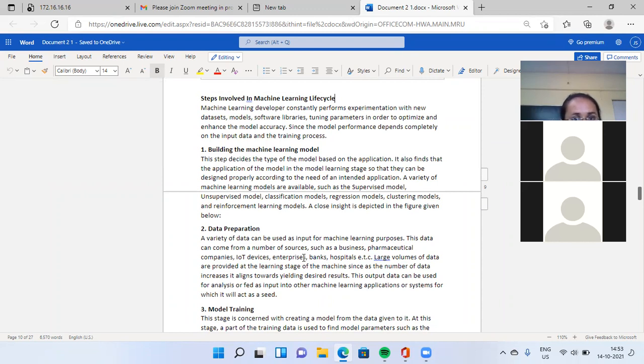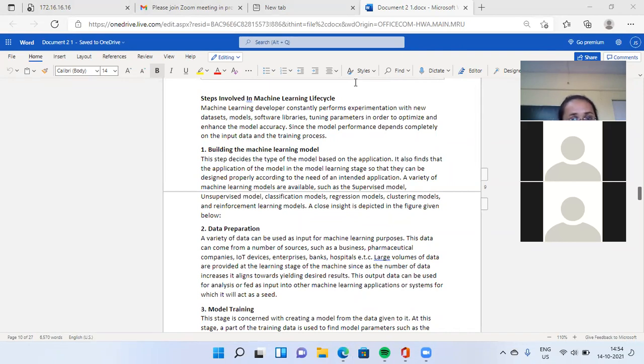Machine learning developers constantly perform experimentation with new data sets, models, software libraries, and tuning parameters, in order to optimize and enhance the model accuracy.